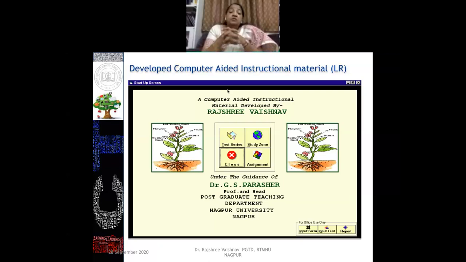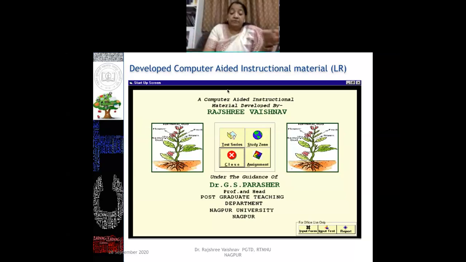At that time it was developed in Visual Basic, and the backend was Access. And this module is really working nowadays also. It is a very important module developed as CAI, computer aided instructional material.